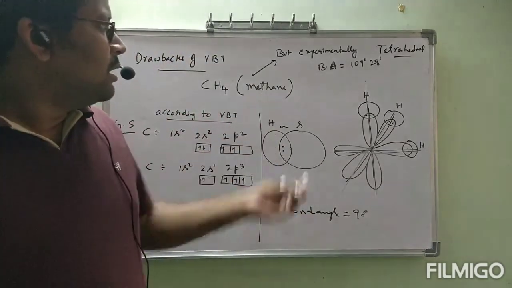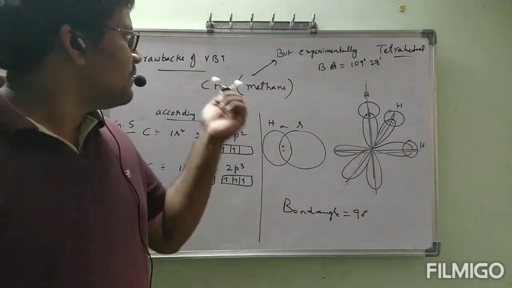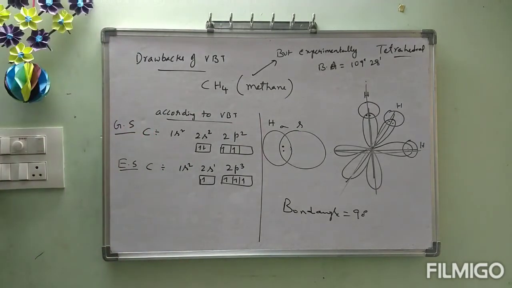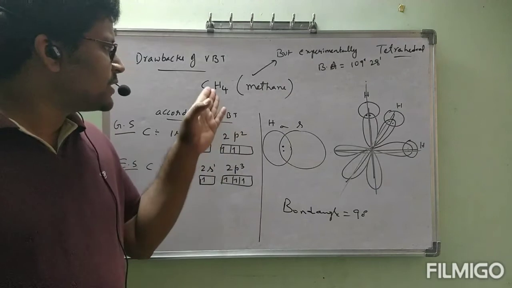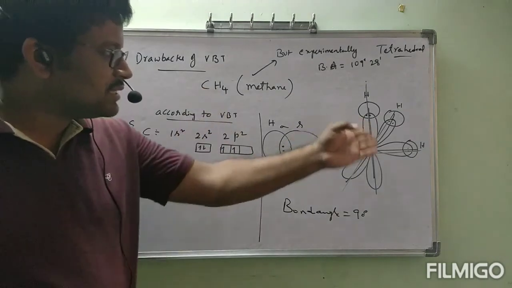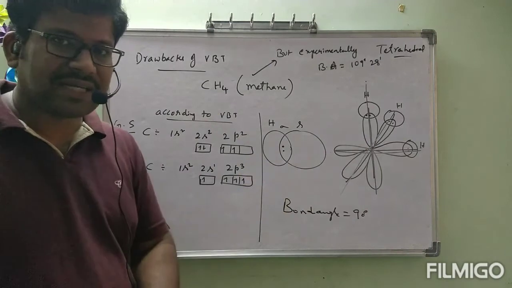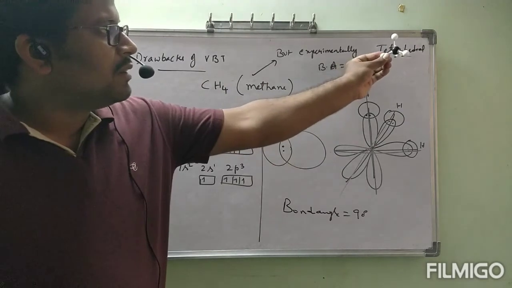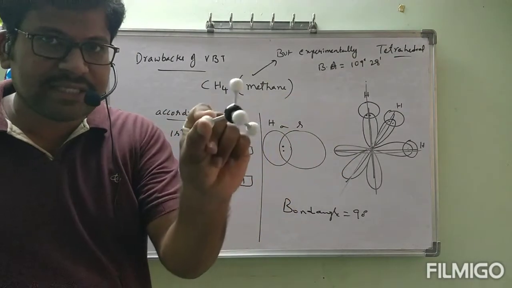And even this drawback of valence bond theory, I hope you understood clearly. Observe the board, all of you. Only one thing I would like to say: if you depend completely on valence bond theory and explain the CH4 molecule, we would get a molecule structure like this. But this is not the correct structure. This one and this one are entirely different. This is called tetrahedral. The experimental result is this one.